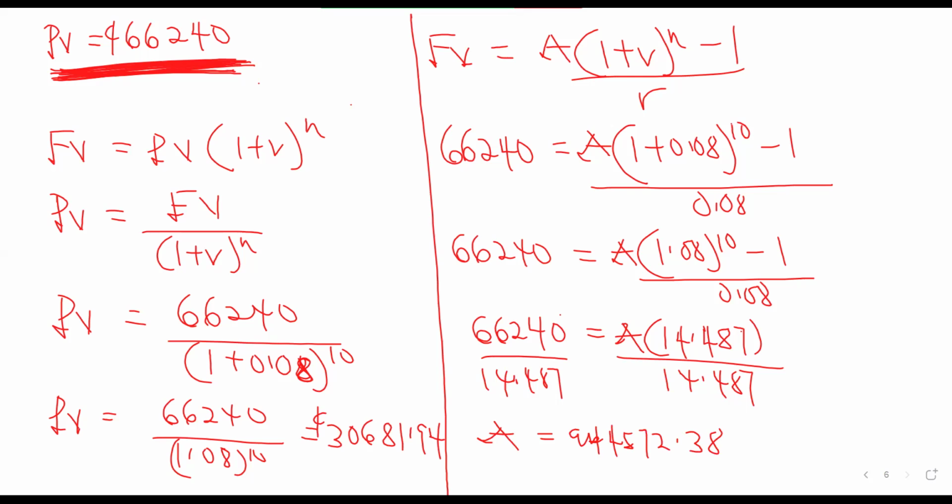Your sister needs what? 66,240 at the start of the program so that she can be taking 20,000. So your father wants to plan for this particular one now. He wants to be putting an equal amount so that at the end of the 10th year, your sister can have 66,240 in the account and she'll start withdrawing. So how much would you be putting there?